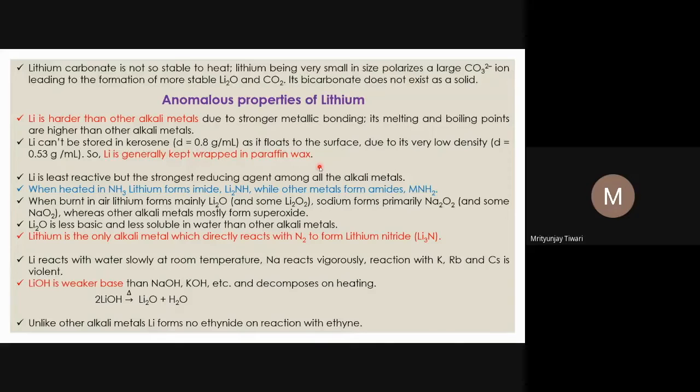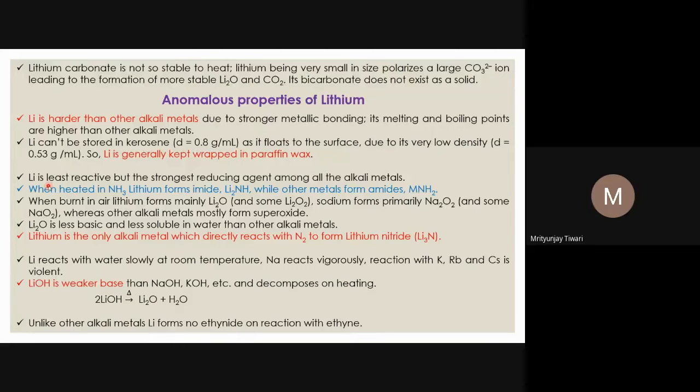So lithium is least reactive. This we have also seen: lithium is least reactive, but the strongest reducing agent. Why is it least reactive? Because its ionization potential is highest. So its electropositive character is least, ionization potential is highest, so it is least reactive. However, its reducing property is maximum among all the alkali metals, and not only the alkali metals, its reducing property is highest among all the elements in the periodic table, and that we can see in electrochemistry. So why is it? Because lithium's hydration energy is very high.